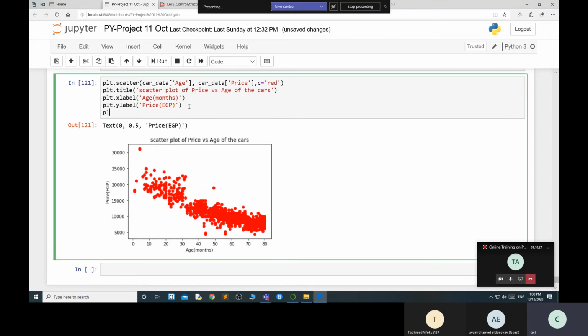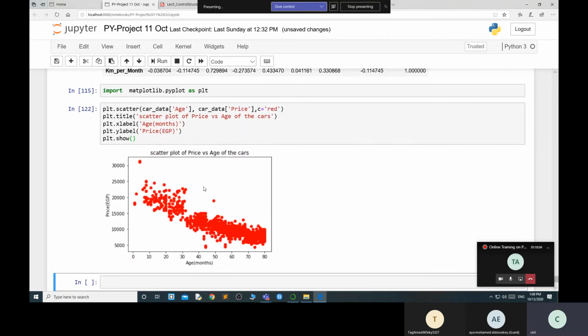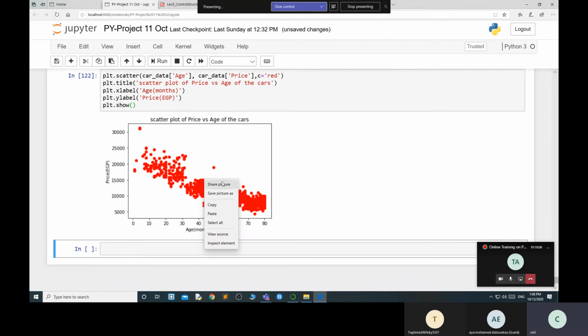Otherwise, I need to use this show keyword as well to execute. And if you want to save, you can save this picture as well. So this is created, and it will show you the negative trend.